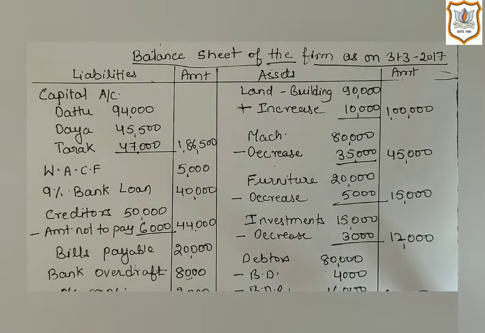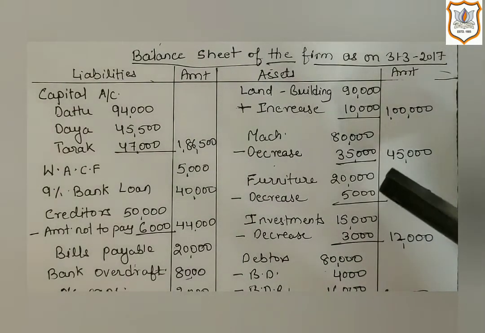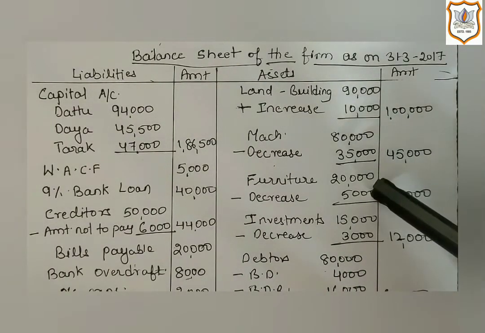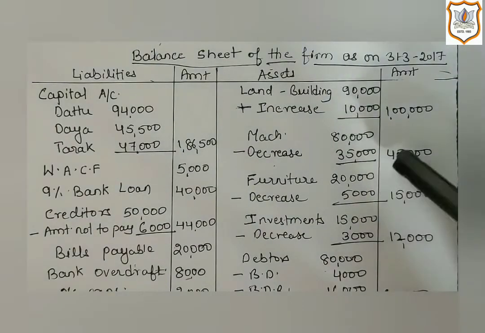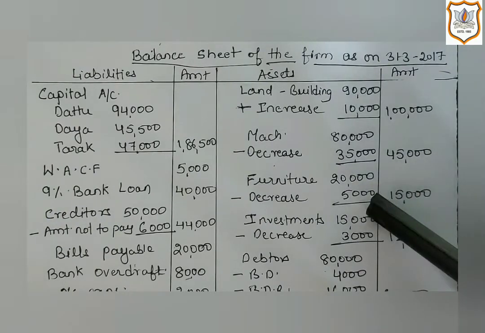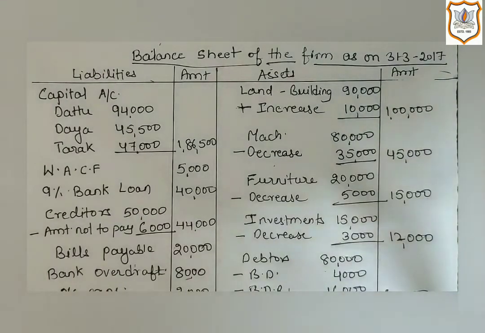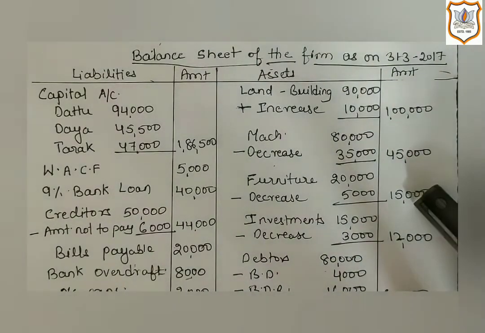Then the second item given on the debit side of the revaluation account is furniture account, which is 5,000. That shows there is a reduction in the value of furniture by rupees 5,000. That's why we have deducted it from the book value of furniture. So 20,000 minus 5,000 is 15,000. So 15,000 is the revised value, that means value after revaluation.